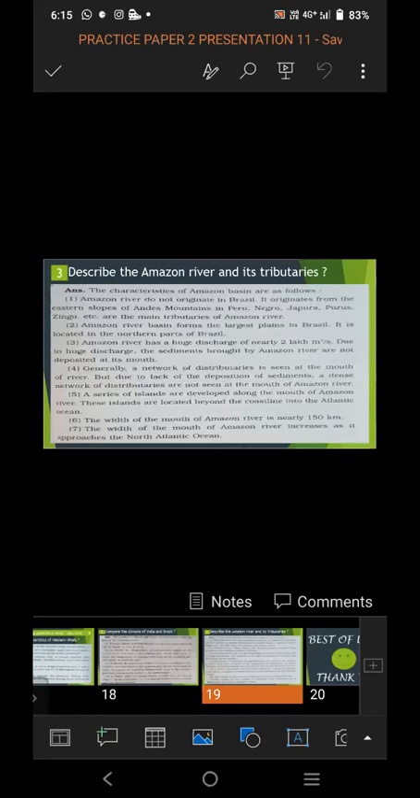Generally, a network of distributaries is seen at the mouth of a river, but due to the lack of deposition of sediments, a dense network of distributaries is not seen at the mouth of the Amazon River. The discharge is very high, so the sediments are not deposited at its mouth.